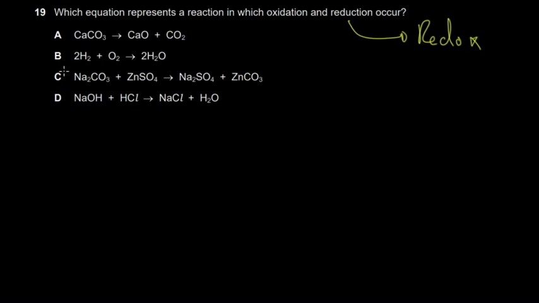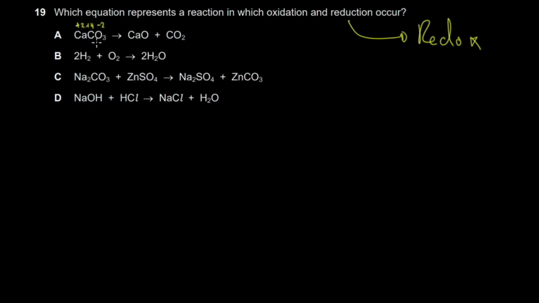In order to investigate reduction and oxidation in chemistry, you have to track the oxidation numbers. For example, calcium would be +2, carbon would be +4, and oxygen would be -2, but there are 3 of them, so you have -6. -6 +4 gives -2, -2 +2 gives 0.